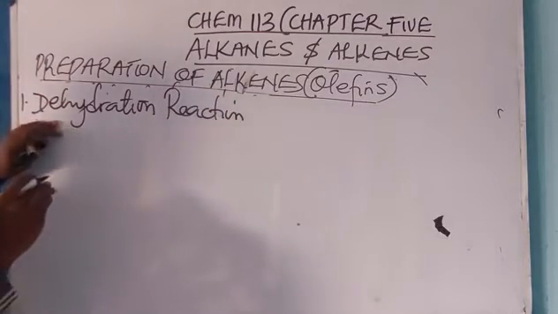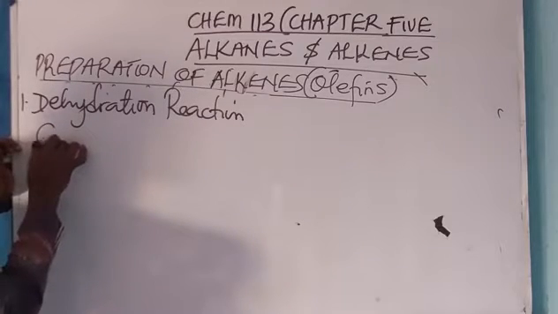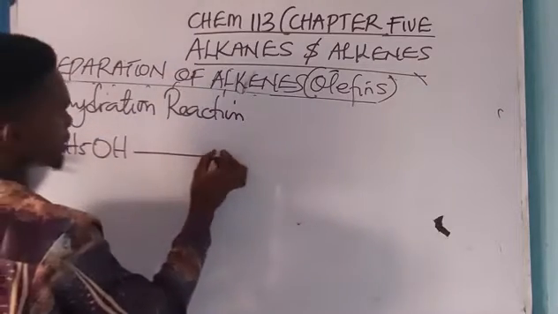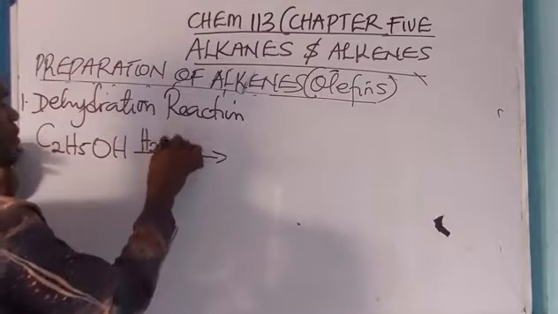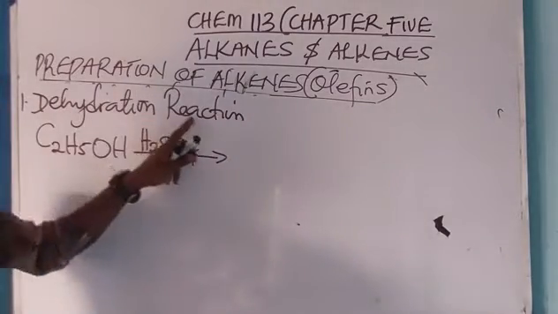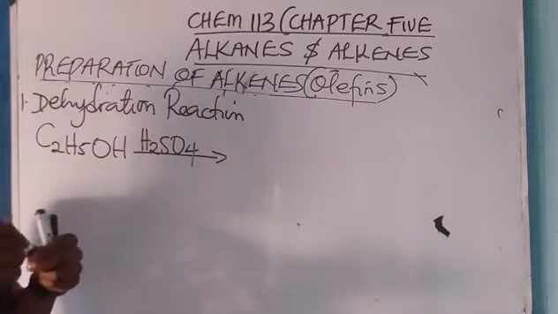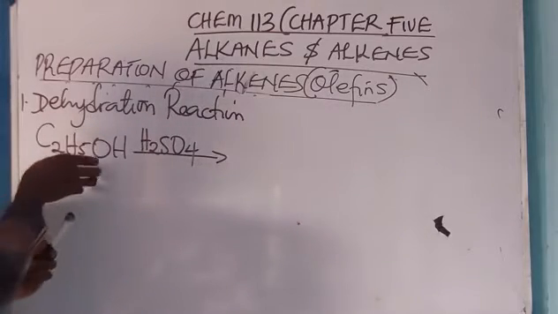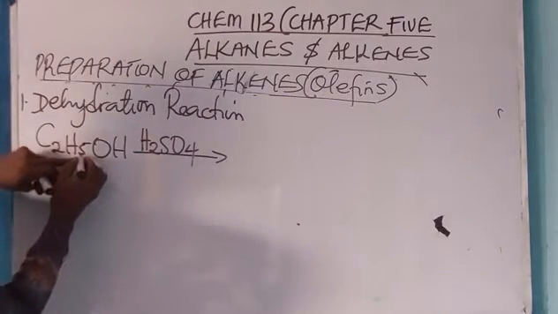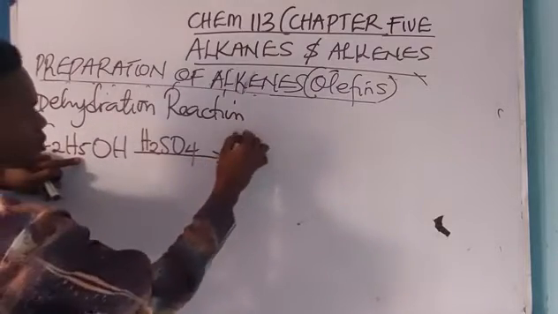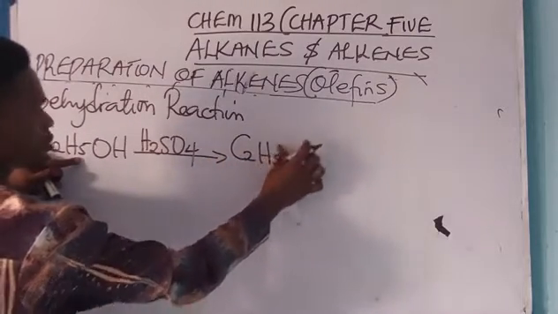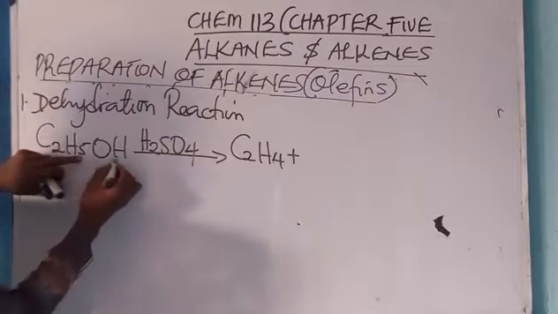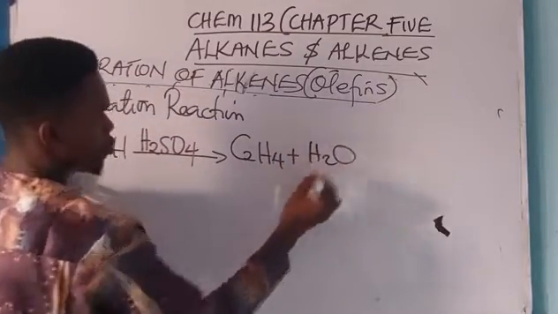Now, when ethanol, C2H5OH, is dehydrated in the presence of an acid called what? H2SO4. Which means that during the dehydration reaction, the catalyst acting as a dehydrating agent is H2SO4. That is, we want to remove water. In doing that, I'll take one H from here and I'll be left with C2H4. If I add the H that I've taken, it becomes H2O.